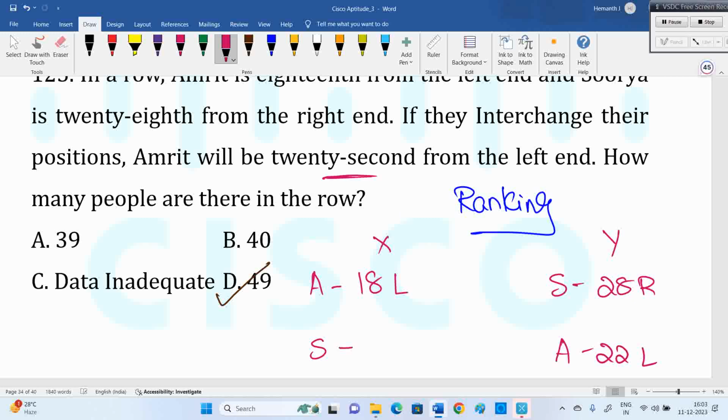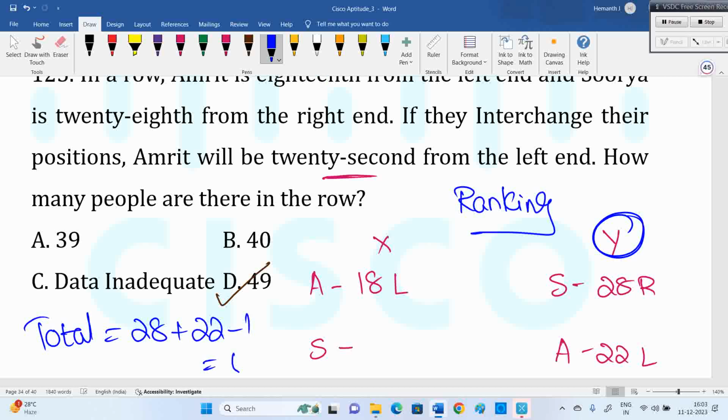That means seat Y, which is 28th from the right hand, is 22nd from the left hand. Then how many are in that row? Don't talk about the persons. Seat Y is fixed: previously 28th from the right, now 22nd from the left. The total can be decided as 28 plus 22 minus 1, which is 49.